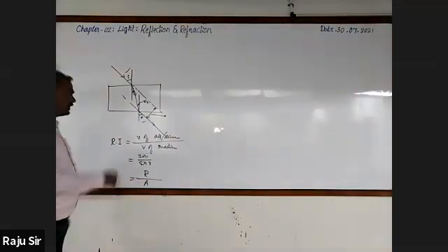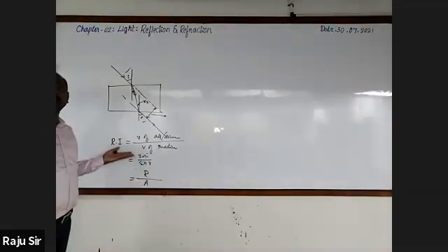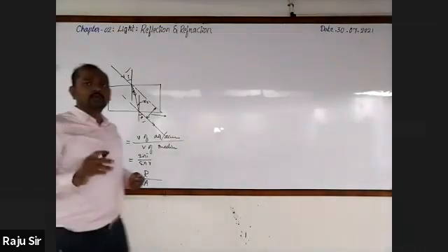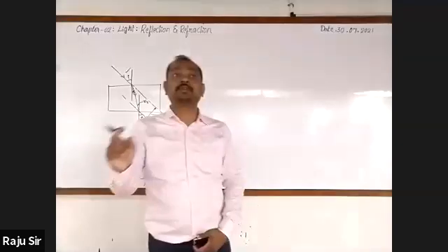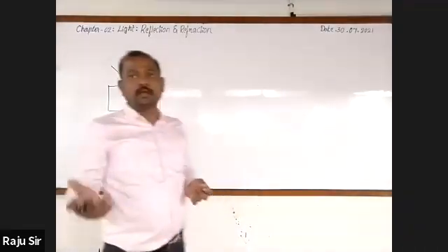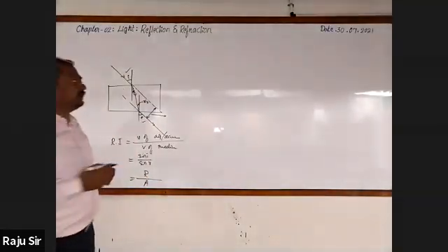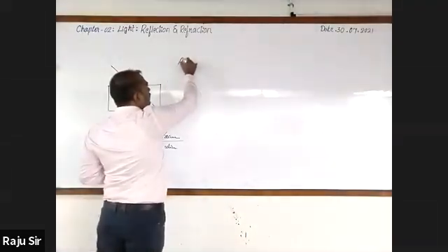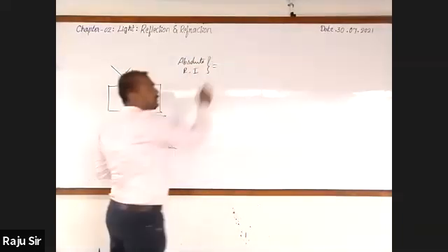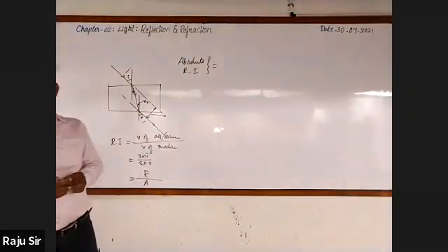So these are the possible ways in which the refractive index is expressed. Then what do you call the refractive index of a medium with respect to vacuum only? It is called the absolute refractive index.